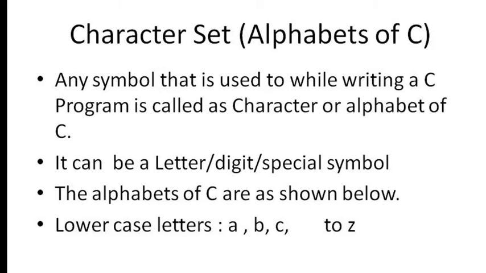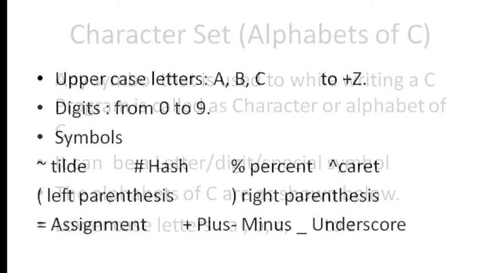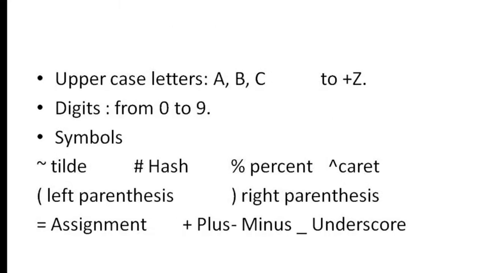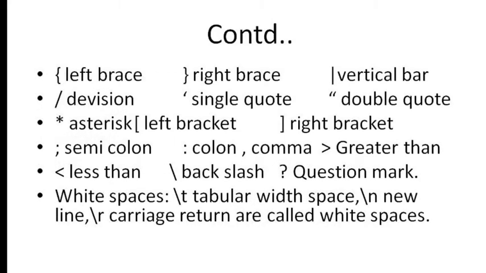That is, lowercase letters ranging from small a to z, uppercase letters ranging from capital A to Z, digits ranging from 0 to 9, and symbols such as tilde, hash, percent, caret, left parenthesis, right parenthesis, assignment operator, plus sign, minus sign, underscore, left brace, right brace, vertical bar, division, single quote, double quote, asterisk, left bracket, right bracket, semicolon, colon, comma, greater than, less than, backslash, question mark. So these are all the characters which can be used to create a program.